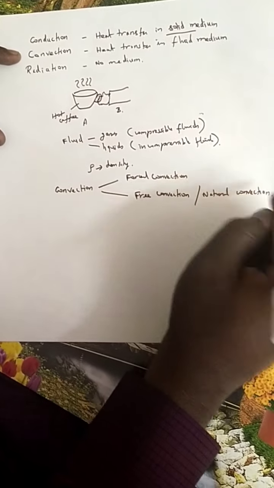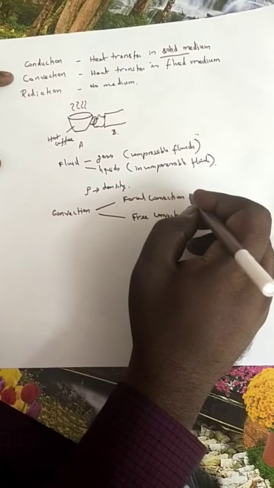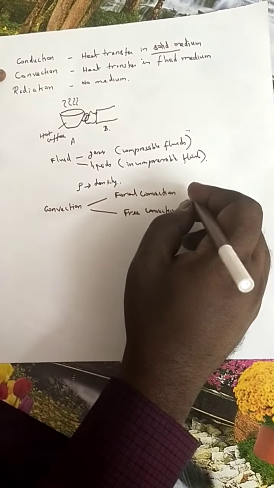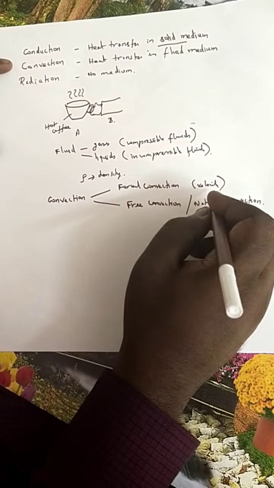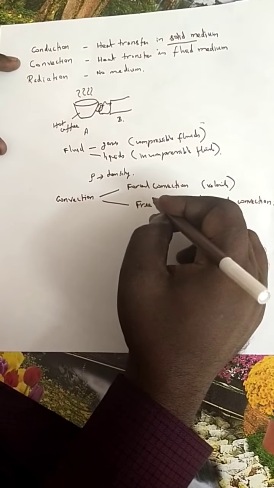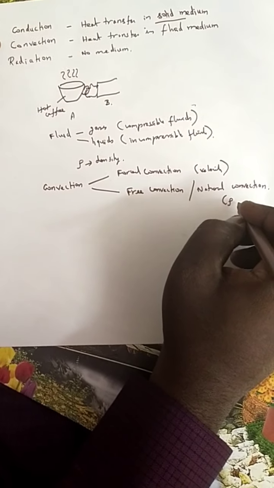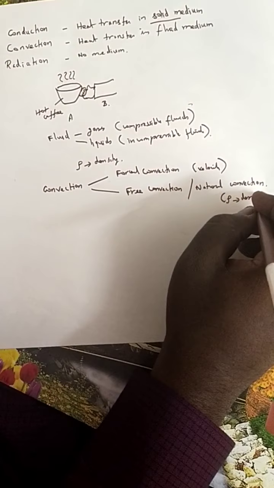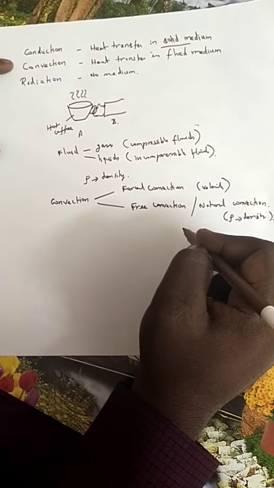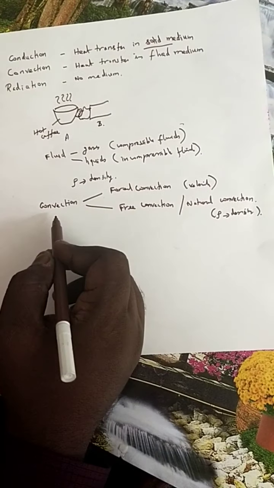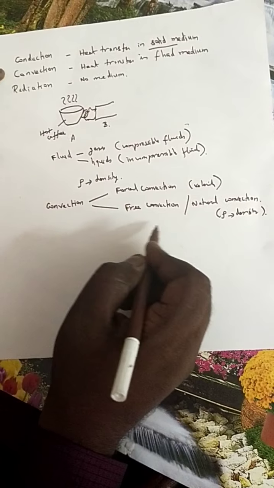Which is the characteristic parameter for forced convection? Velocity. Velocity is the characteristic parameter for forced convection, whereas density is the characteristic parameter for free convection. So now you know what convection is, and it is classified into two types: forced convection and free convection.